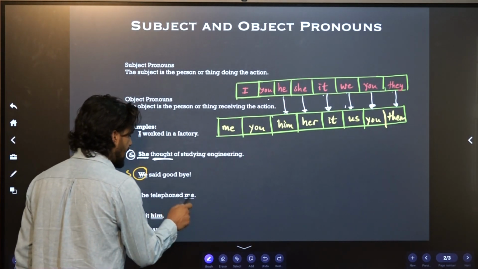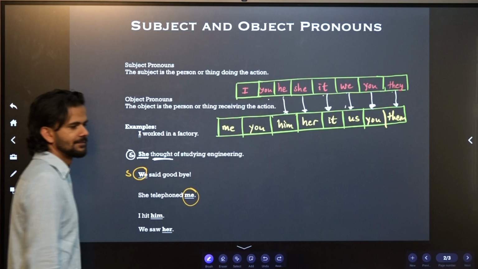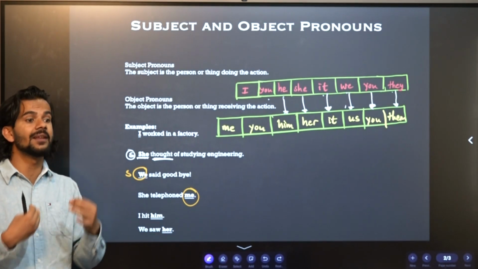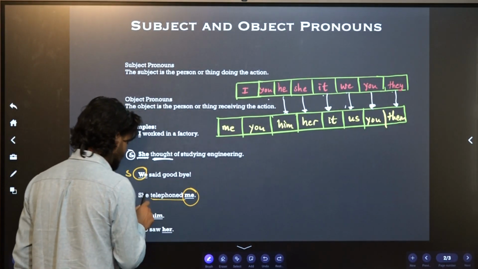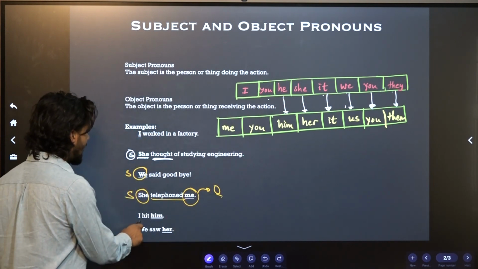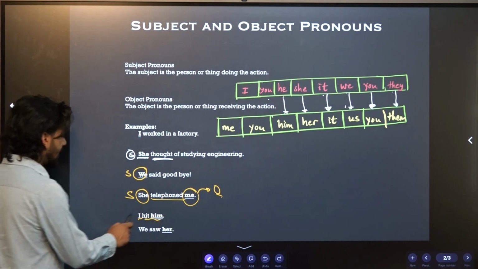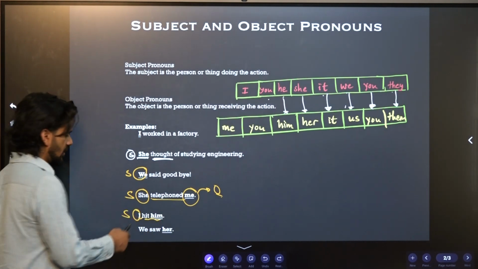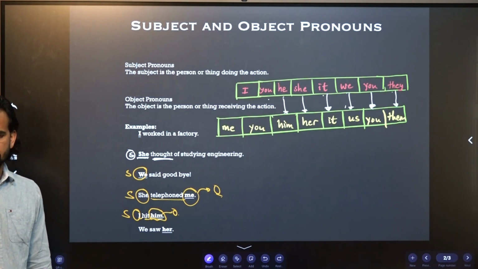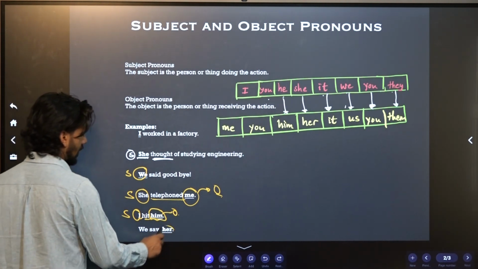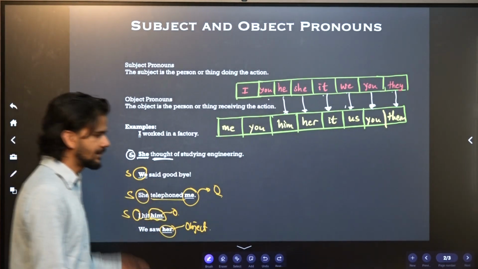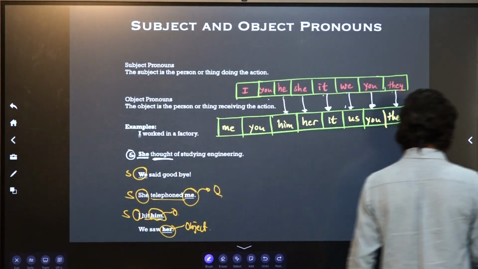She telephoned me. What is me here? Object. Therefore, it's not she telephoned I. It should be she telephoned me. Who telephoned? She is the subject. Me is the object. Similarly, I hit him. I is the subject who does hitting, and him is object. We saw her. Her is object. That's easy.